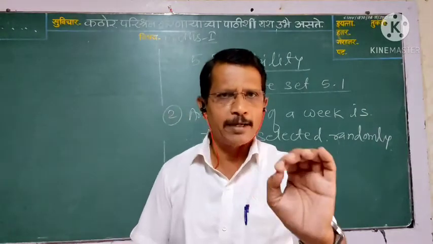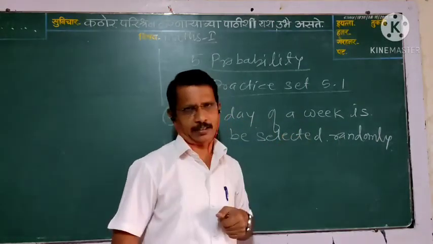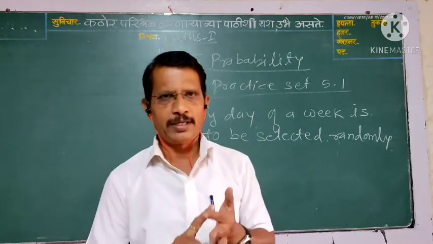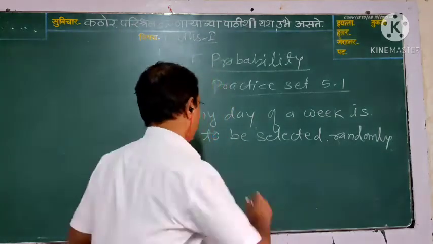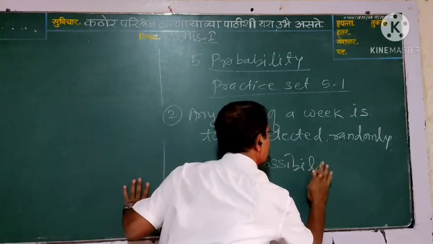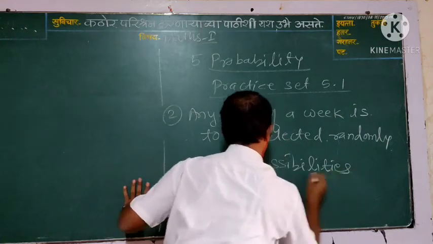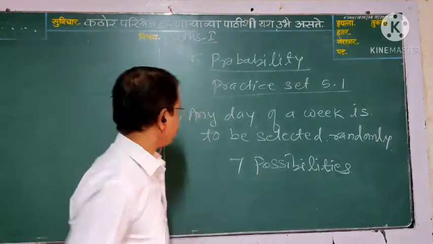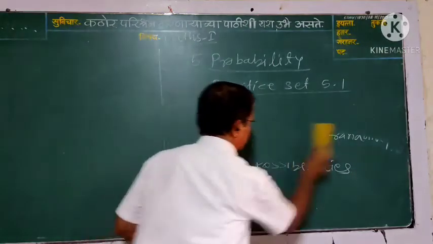We have to write only possibilities. How to write possibilities? Remember, any day of a week. How many days in a week? Sunday, Monday, Tuesday, Wednesday, Thursday, Friday and Saturday. Means total 7. There are 7 possibilities.